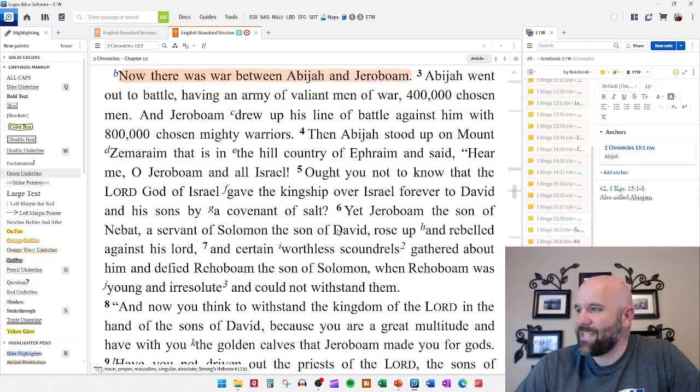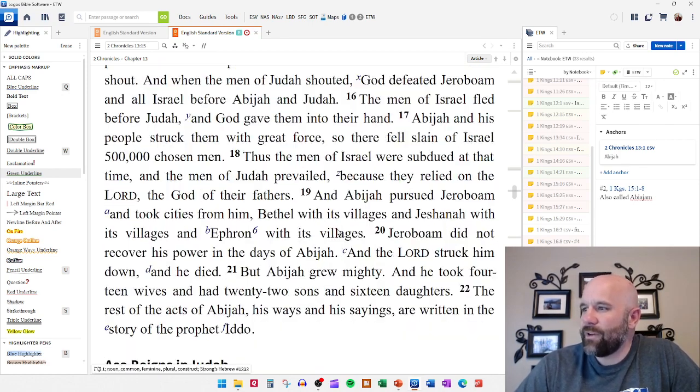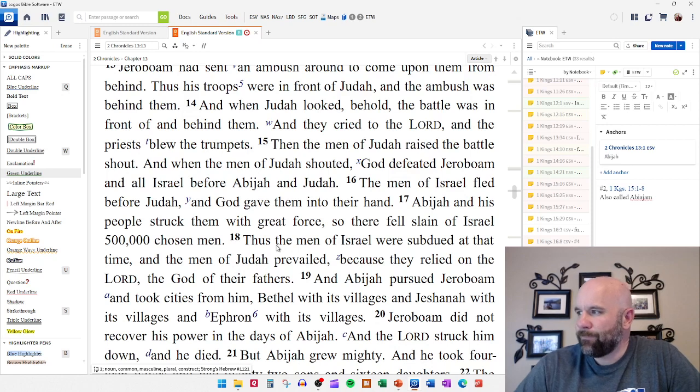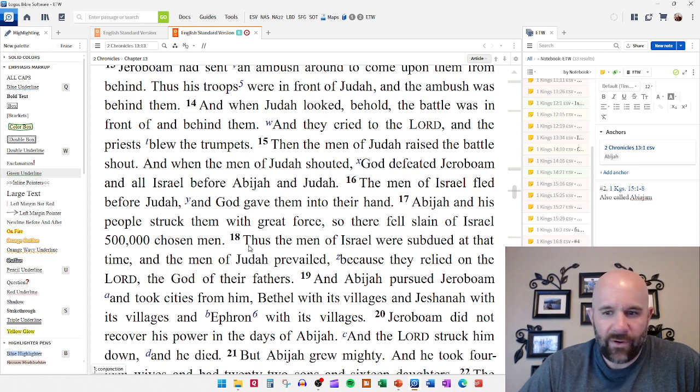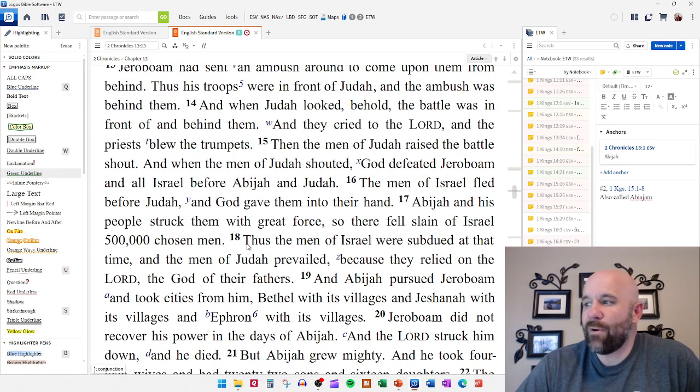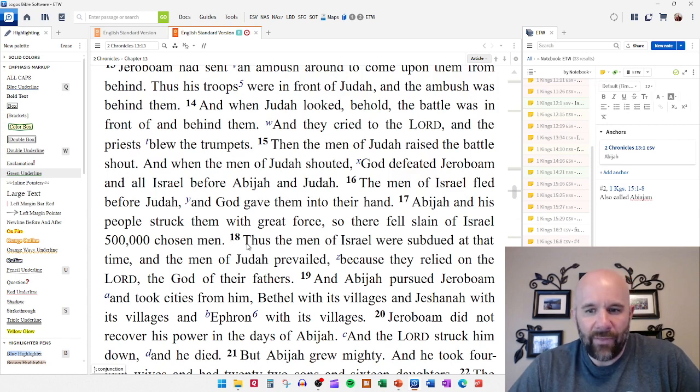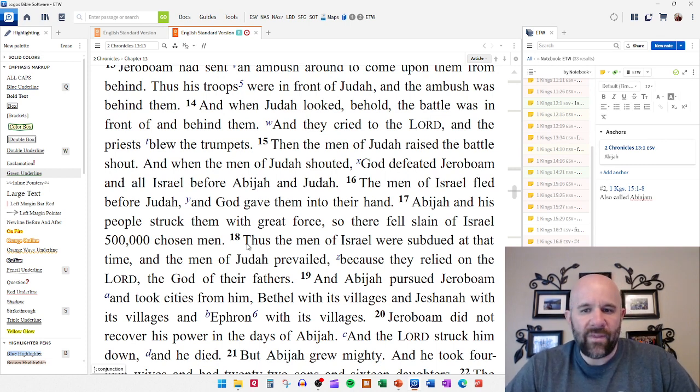But look down at verse 18. 2 Chronicles 13:18. It says, "Thus the men of Israel," that's the northern kingdom of Israel, "were subdued at that time, and the men of Judah prevailed because they relied on the Lord, the God of their fathers." This whole section is Abijah involved in this war with Jeroboam, and Abijah says, "You have left God, but we have stuck with God, and we're doing things in God's way." And so this is the summary statement there.